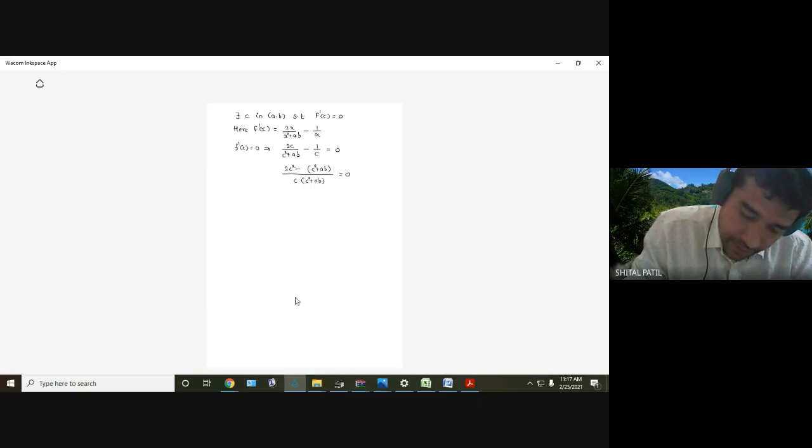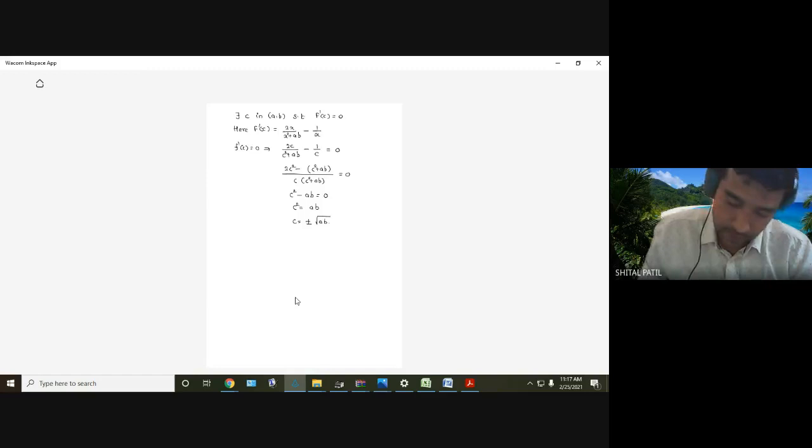And 2c square minus c square, what is remaining? c square minus ab equal to 0. Therefore, c square equal to ab. So c equal to plus minus root ab. So two values of c are there. c equal to minus root of ab and c equal to plus root of ab.